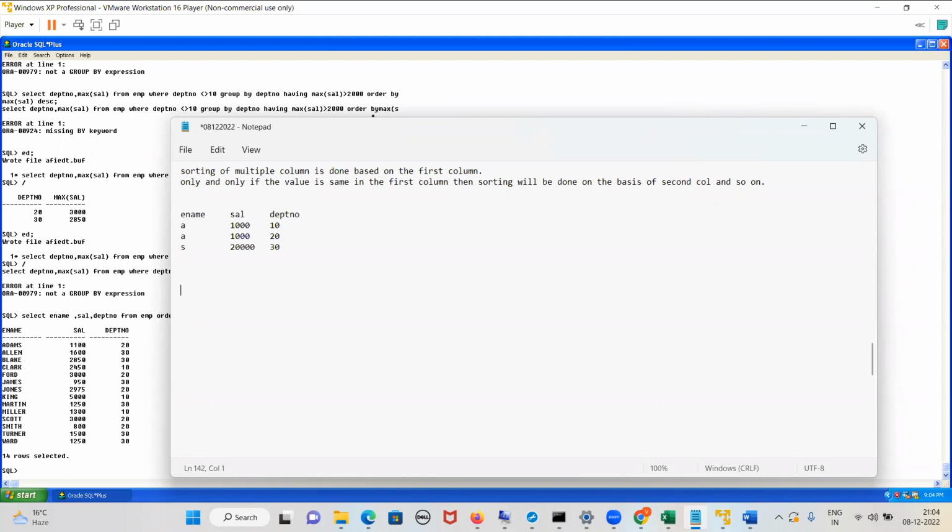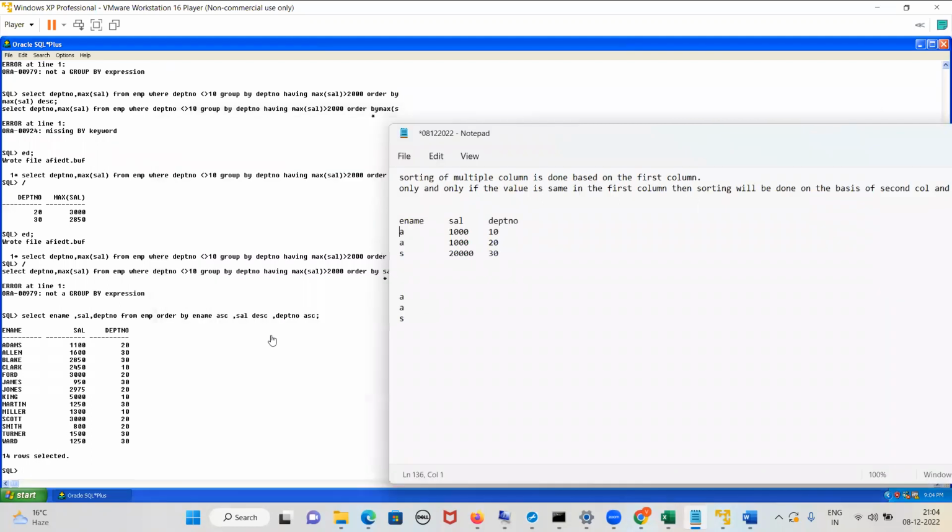Sorting will be done based on what column? First column. So what will be the output? A, A. Now these 2 values are the same or not, guys? If the values are the same, we will do the sorting based on which column? Second column. What is the second column telling? Salary in descending order. Now, if the values are the same in the second column, then it will be done based on the third column. Department number ASC.